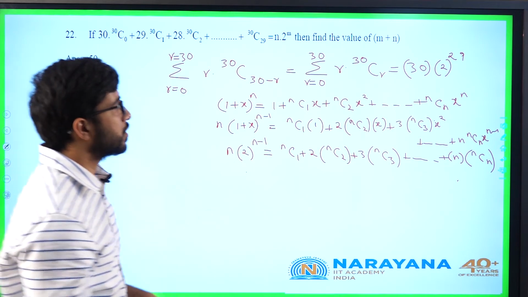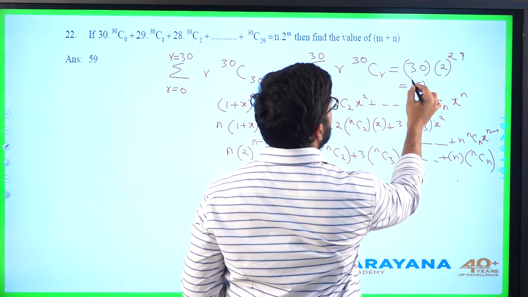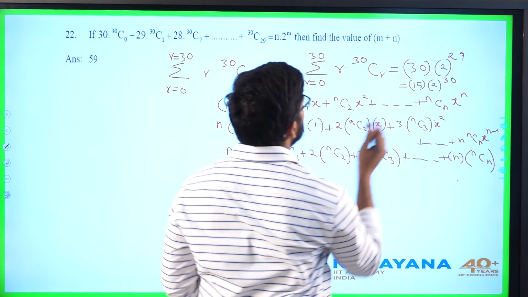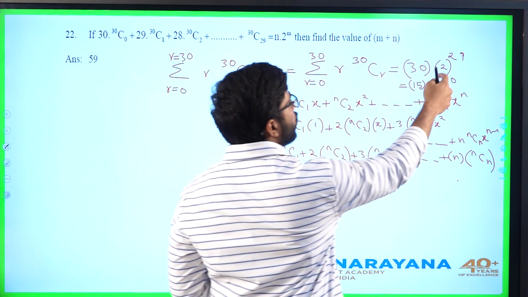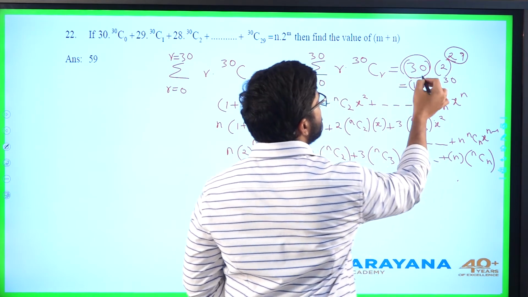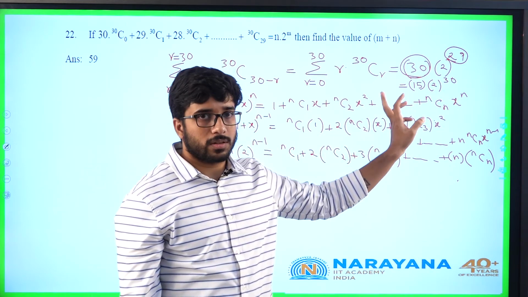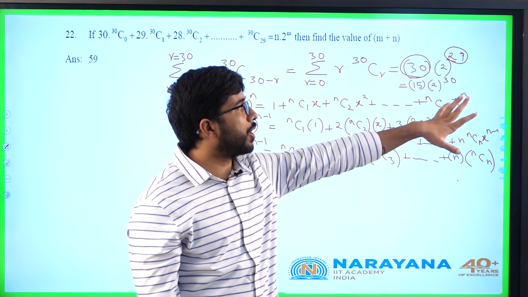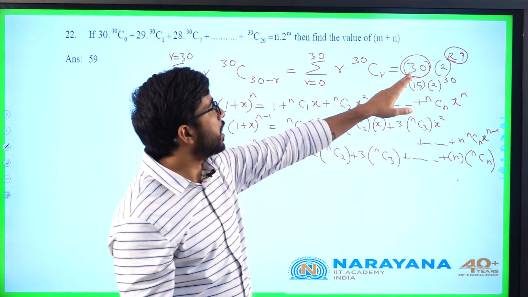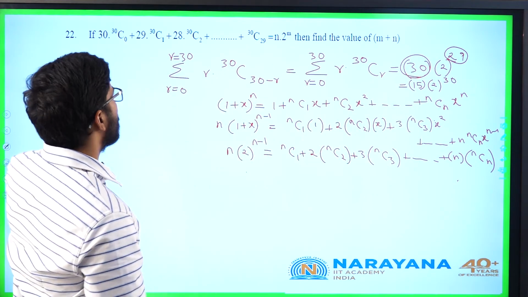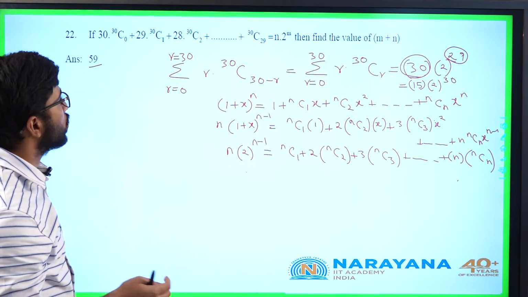This has different answers. I can take out a 2 and write it as 15 into 2 power of 30. But maybe he went for the obvious answer, 30 into 2 power 29, and the sum of 29 plus 30 will be 59. If he is asking the least value of m plus n, in that case it will be 15 plus 30, 45. But in general 30 into 2 power 29 is the direct expression which we are getting. If he is asking the value of m plus n, it will be 30 plus 29, the answer is 59. Okay. Let us go for question number 23.